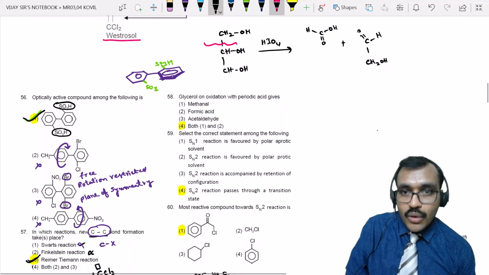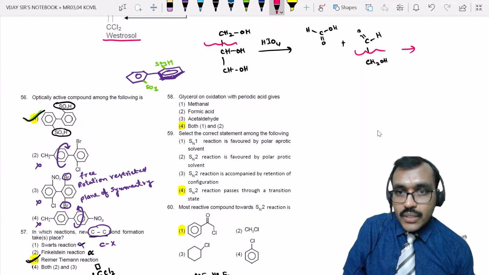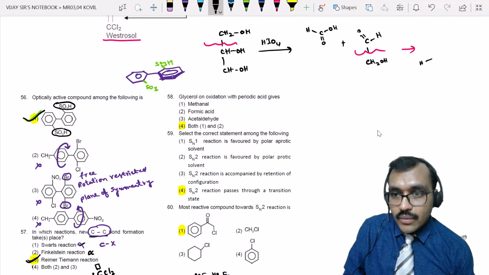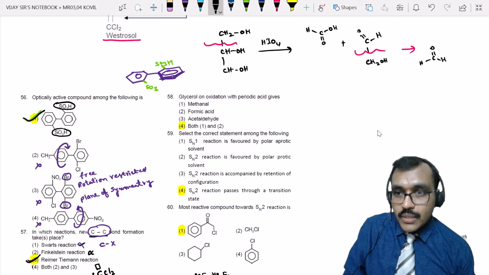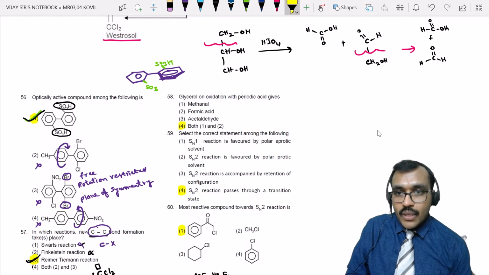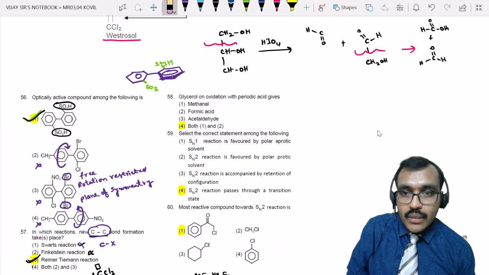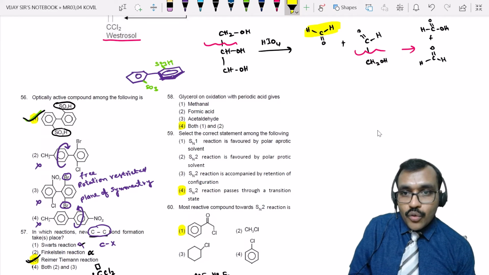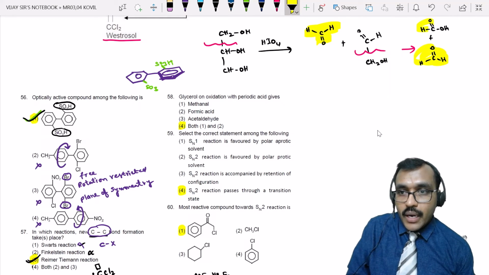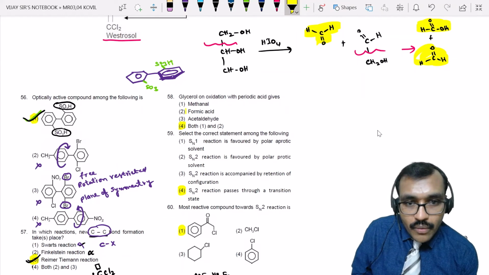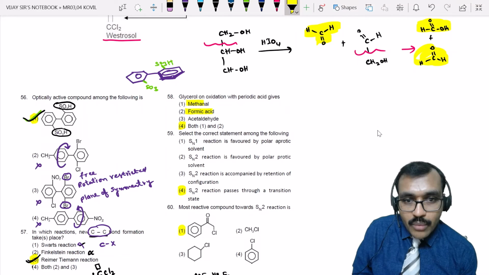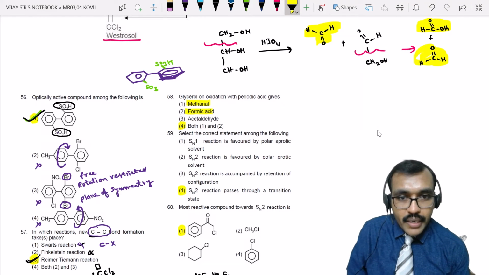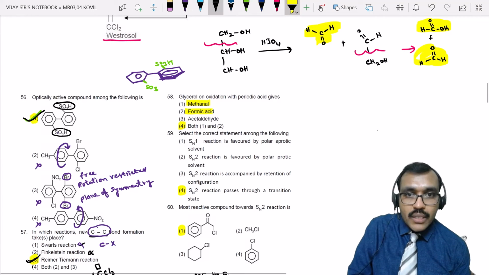Now another mole of HIO4 will oxidize this, and this aldehyde oxidizes further to form carboxylic acid. So what is the product? Here you have got only aldehyde, no? Right. So what is the product? You will get 2 moles of formaldehyde and 1 mole of formic acid. So the correct answer is option 4.